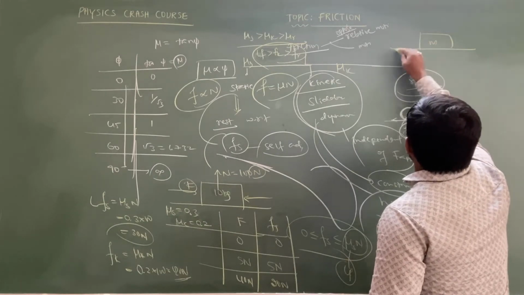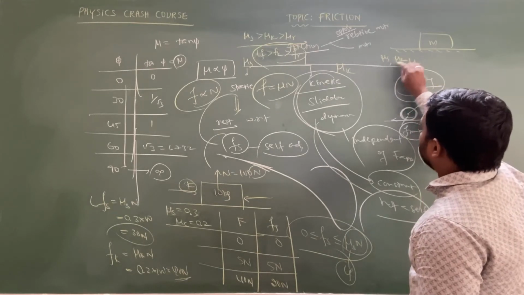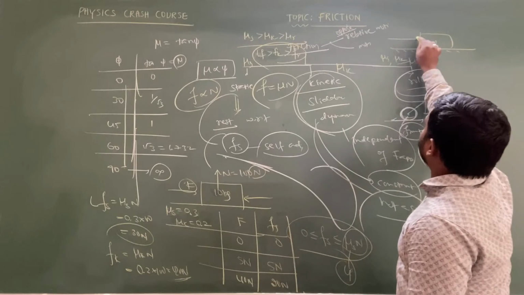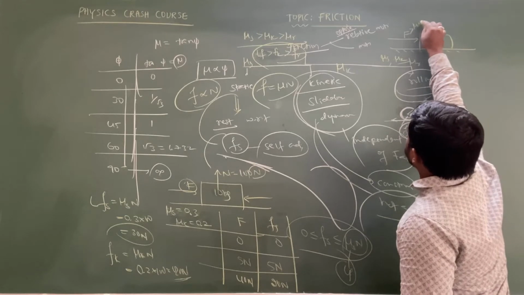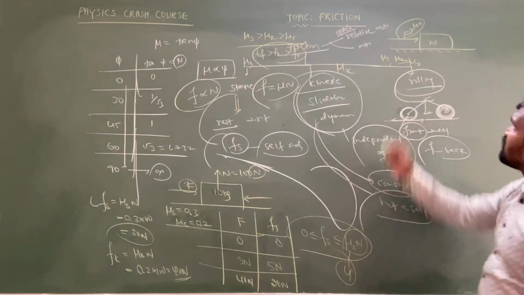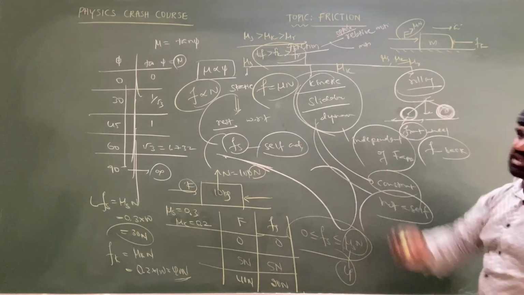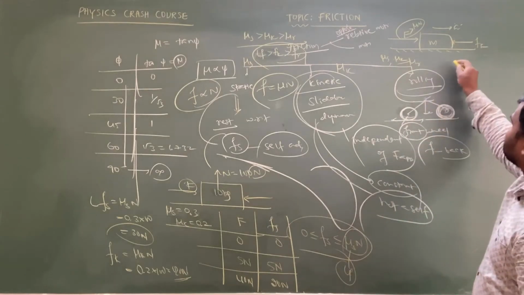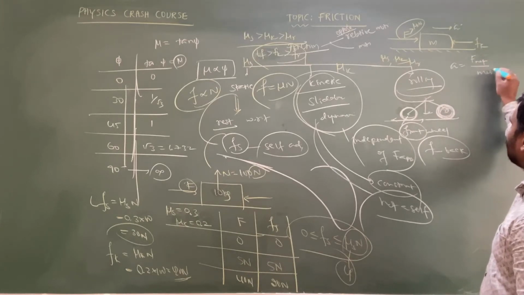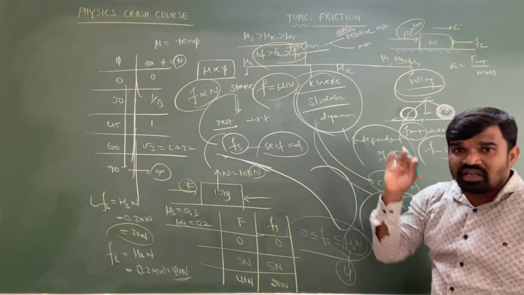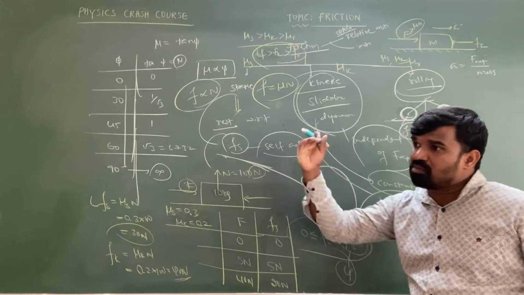Let me take one more example. There is a block whose mass is m. There is mu s, the coefficient of static friction, and mu k, the coefficient of kinetic friction. Let us consider there is a force F applied on the object which is greater than mu s into N sir. As applied force is greater than the limiting friction, which friction comes into play sir? Kinetic friction, such that the object is accelerating. This acceleration is equal to net force upon mass, total net force upon mass. Whatever we studied in NLM connected bodies, everywhere the same formula: acceleration equals unbalanced load by total mass, but there, the unbalanced load minus friction needs to be written.